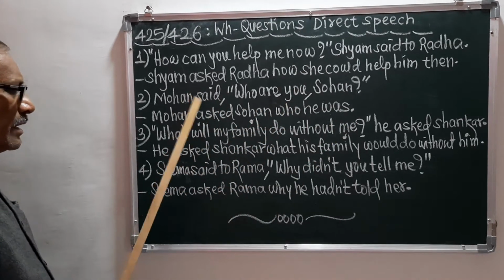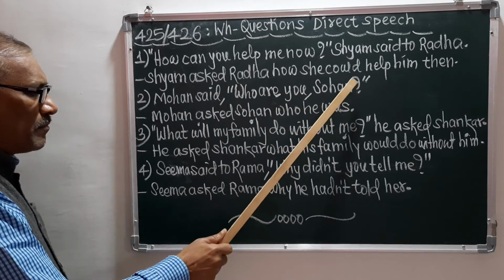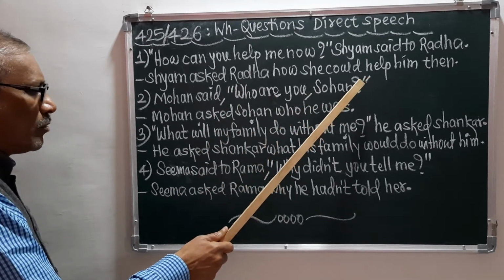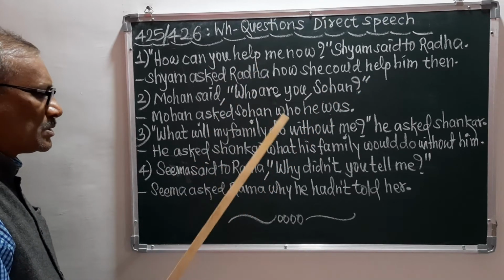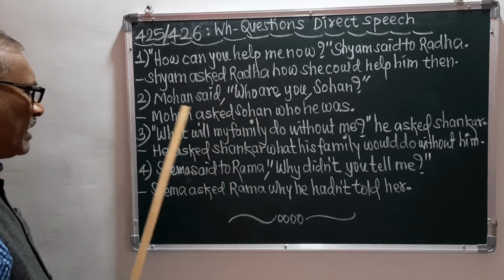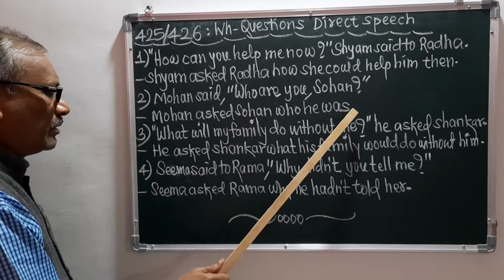Remember, again I will explain that the comma, inverted comma, question mark, again comma, and the closing inverted comma have all been omitted, means we should not put them, and we should make the indirect speech and give the full stop at the end of the sentence.